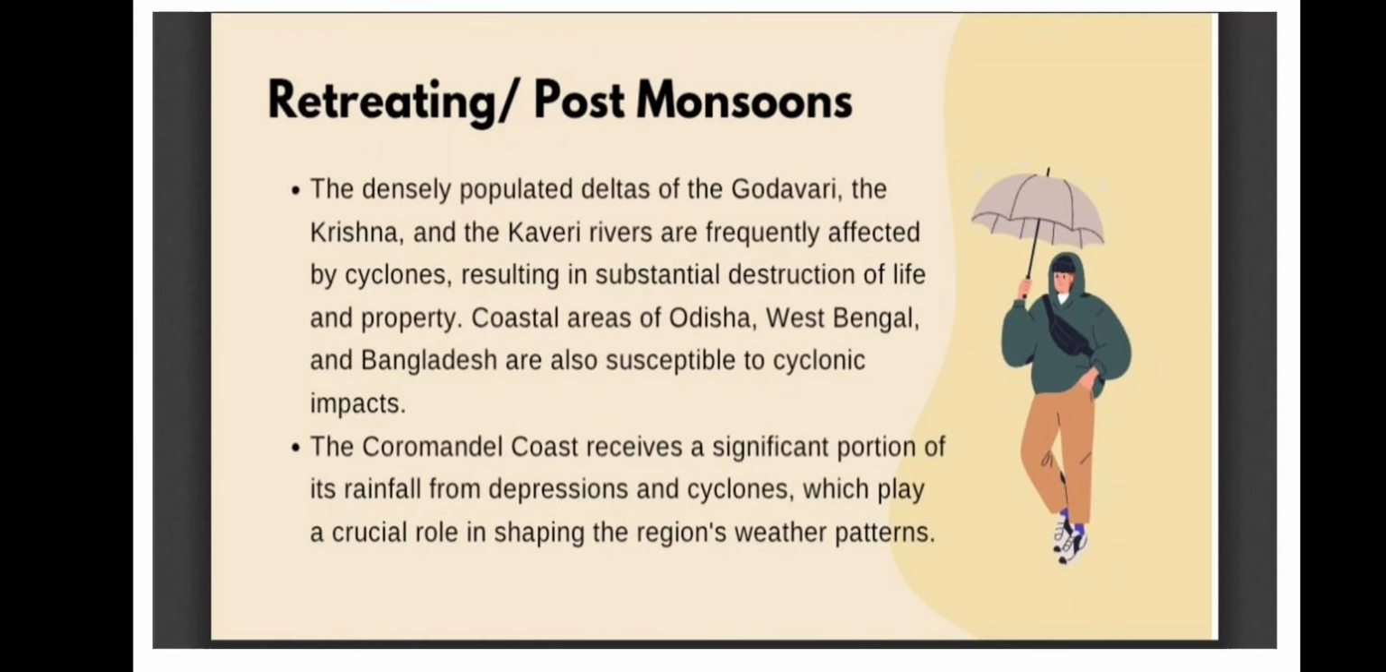Next, okay, what is the distribution of this, how will it affect the people? The densely populated deltas of the Godavari, Krishna and Kaveri rivers are frequently affected by cyclones. You will see a lot of cyclones in these areas, resulting in substantial destruction of property and life. And the coastal areas of Odisha, Bangladesh, or West Bengal will also have certain impact because of the cyclone.